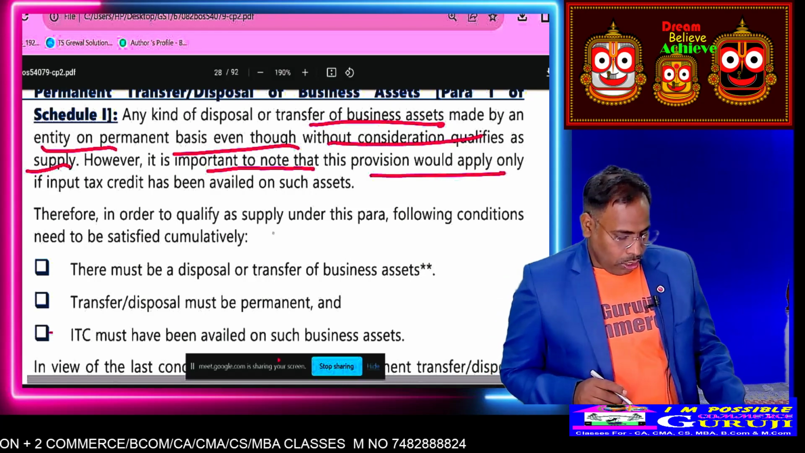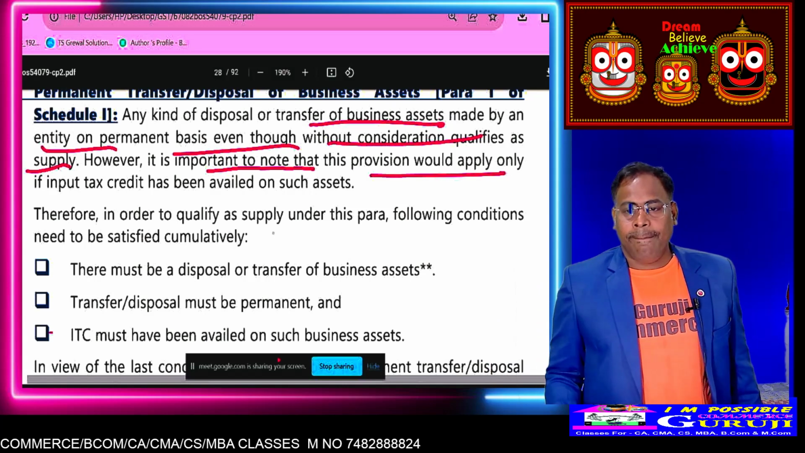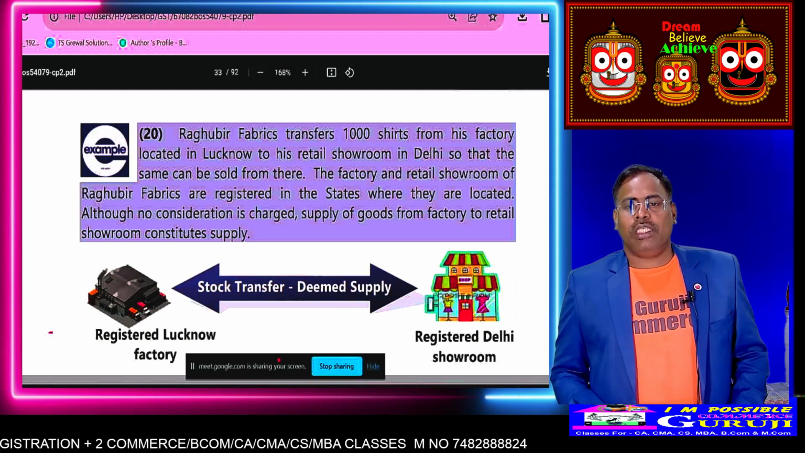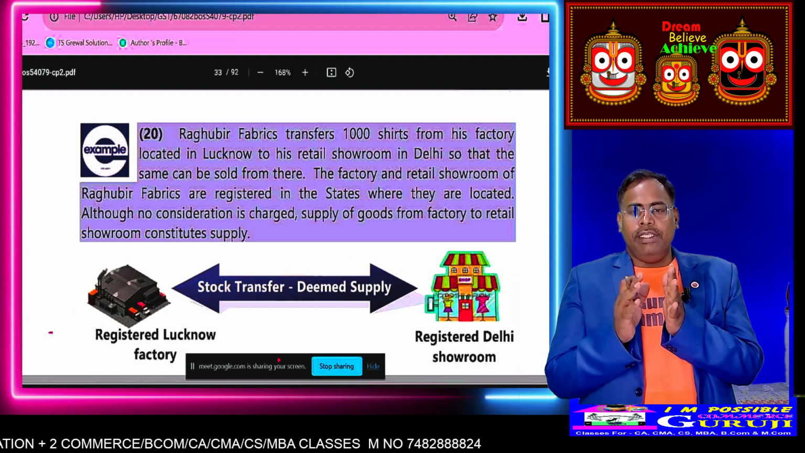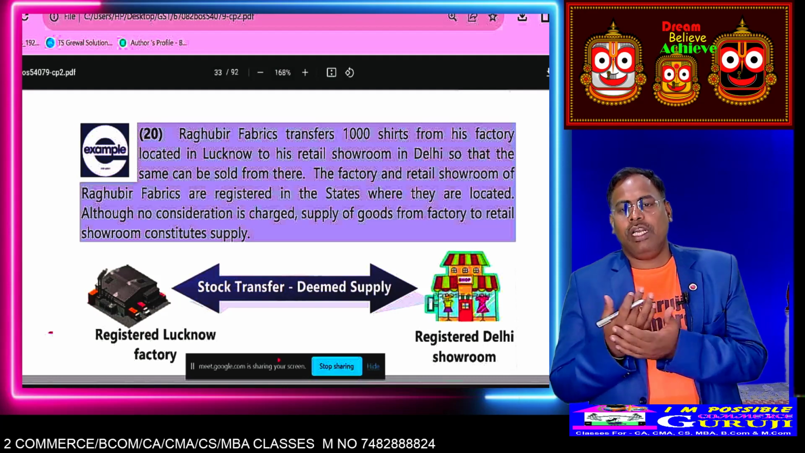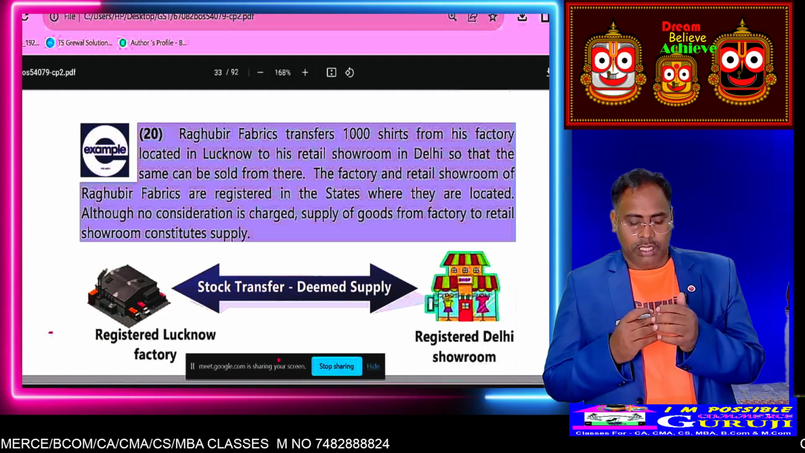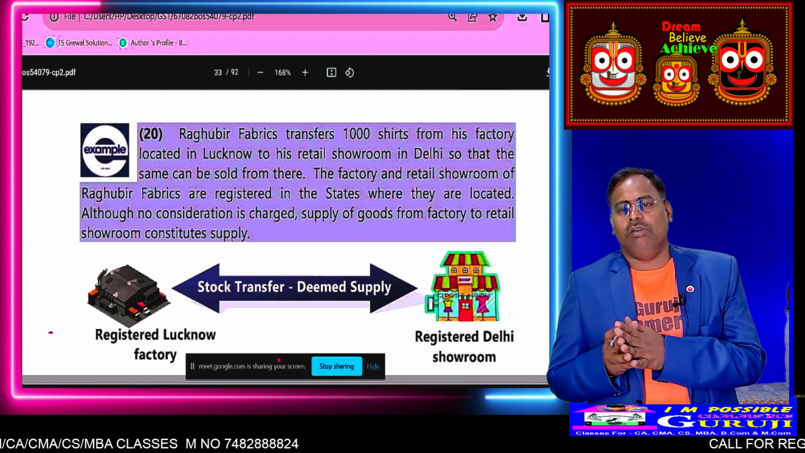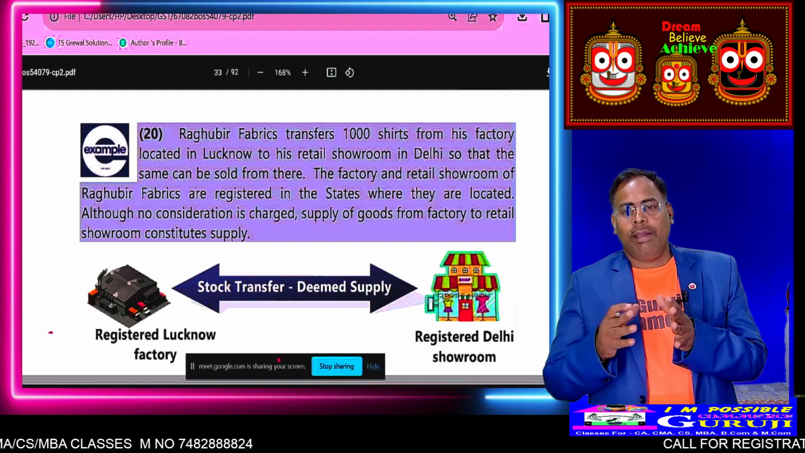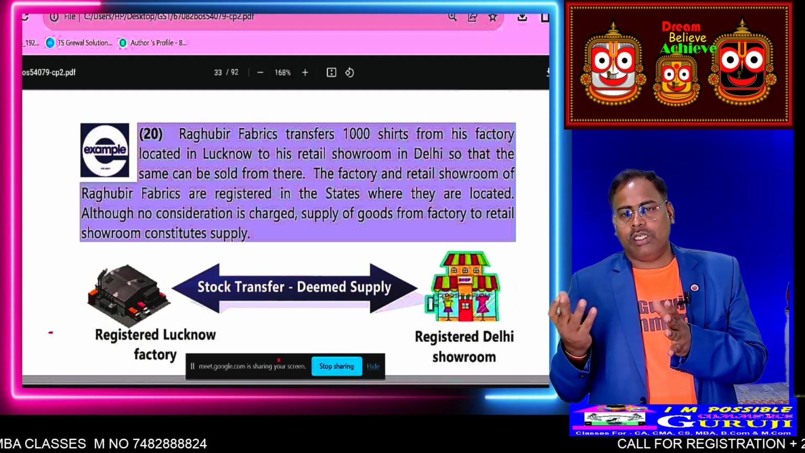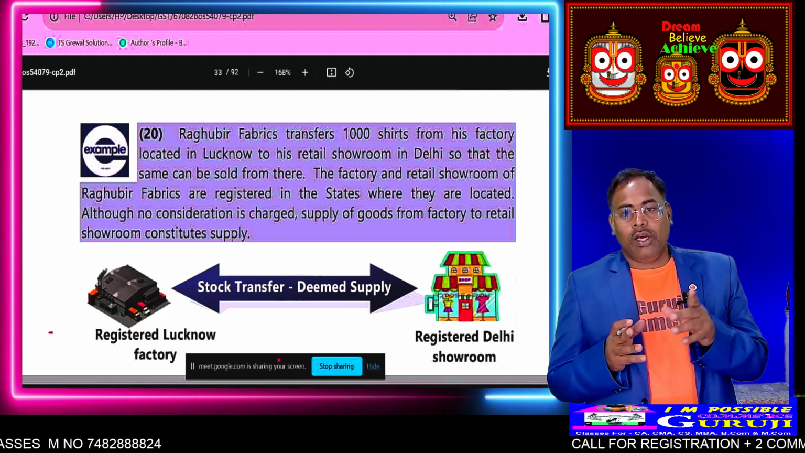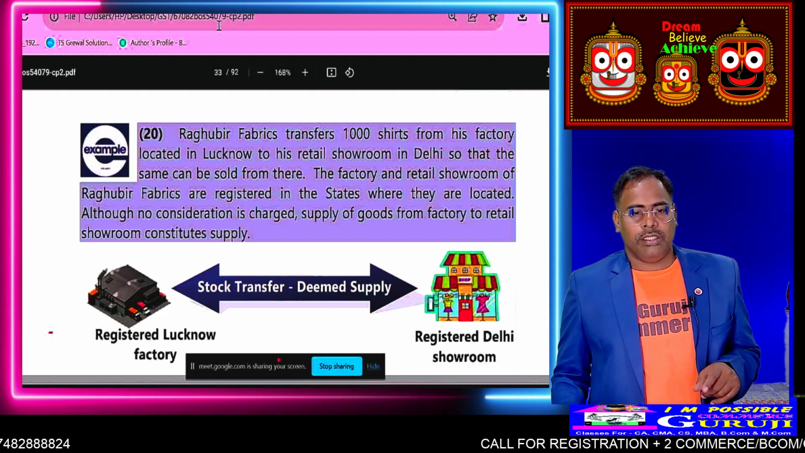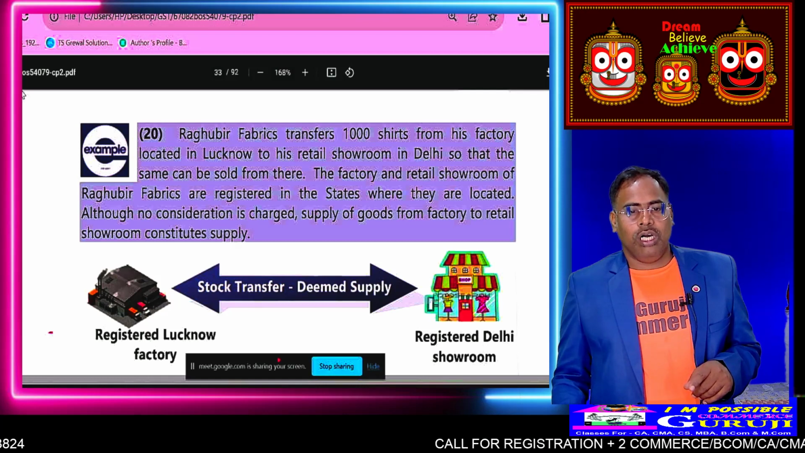Here, stock transfer means, suppose I have a Peter England business, a clothes shop. So what happened in that shop? One branch at Odisha and a branch in Delhi. So I have transferred my asset, that cloth, from one branch to another branch. Then in that case, whether GST will be applicable or not? That is called stock transfer.